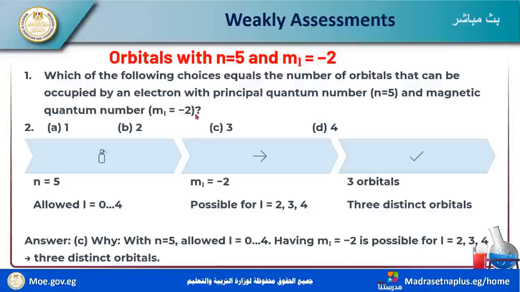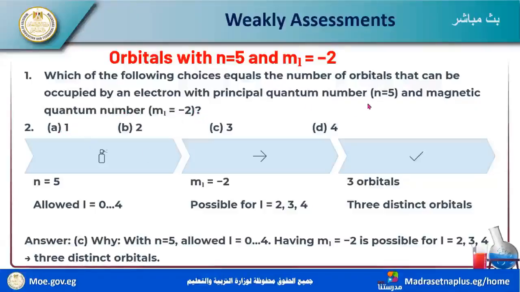So negative 2 is found in D, ML from minus 2 to positive 2, or in F, minus 3 to positive 3. Negative 2 is in this range.